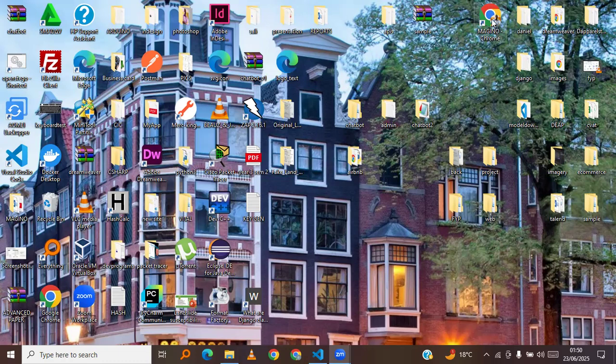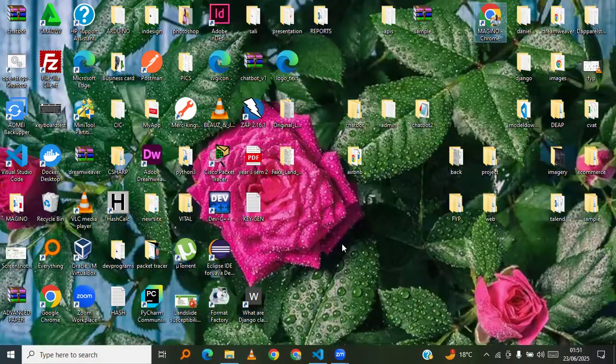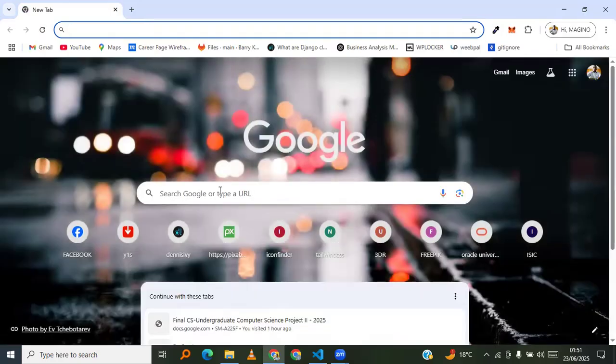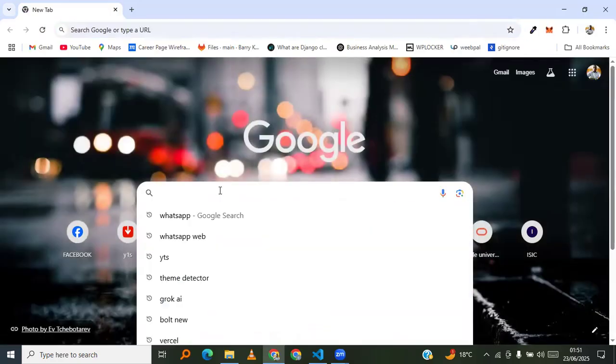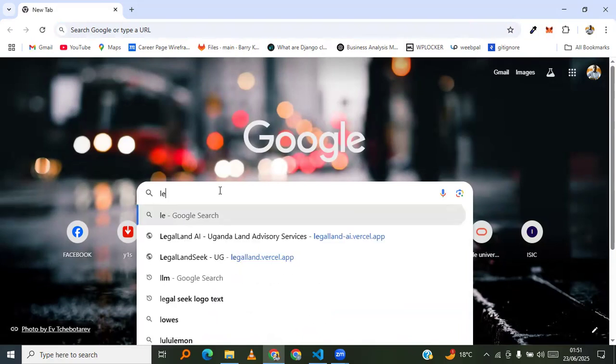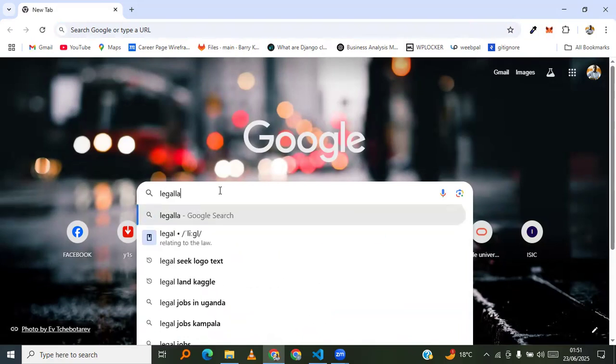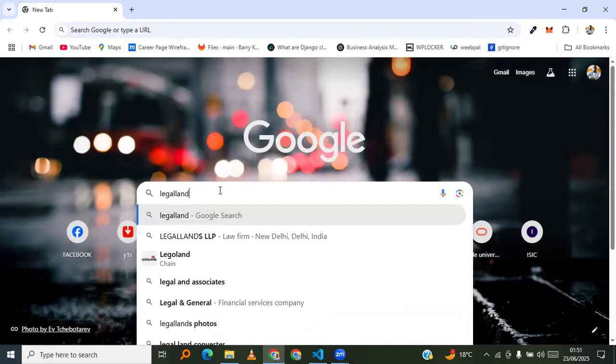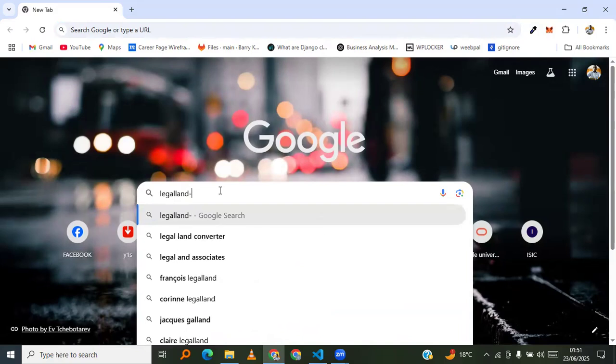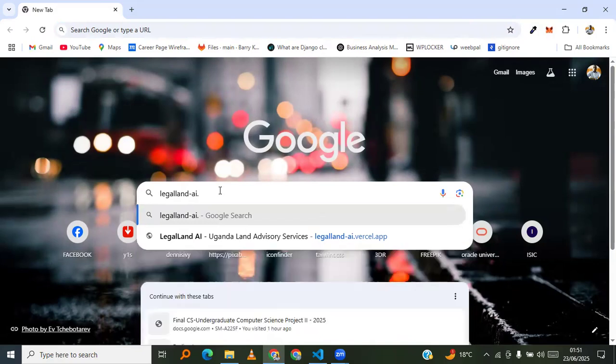So we'll start by loading the website itself, or the web application. We had already hosted it. It's called Legal Land AI.vassal.app, with the auto completion here.